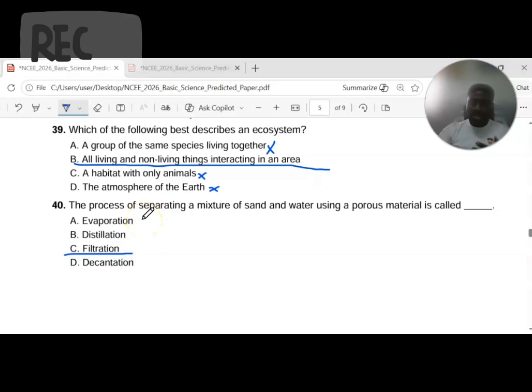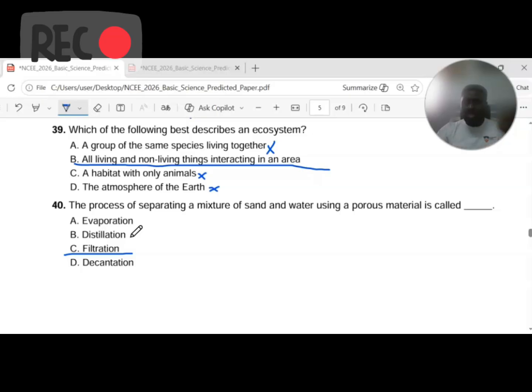Evaporation is when we heat up the liquid substance and the molecules gain heat, become lighter and escape to the atmosphere in form of water vapor or steam. Then distillation is when we heat two liquid substances of close boiling point, for instance, water and alcohol. Alcohol boils at 78 degrees centigrade while water boils at 100 degrees centigrade.